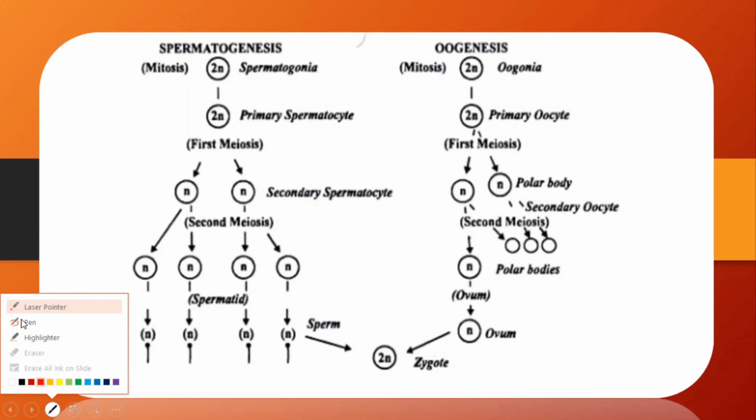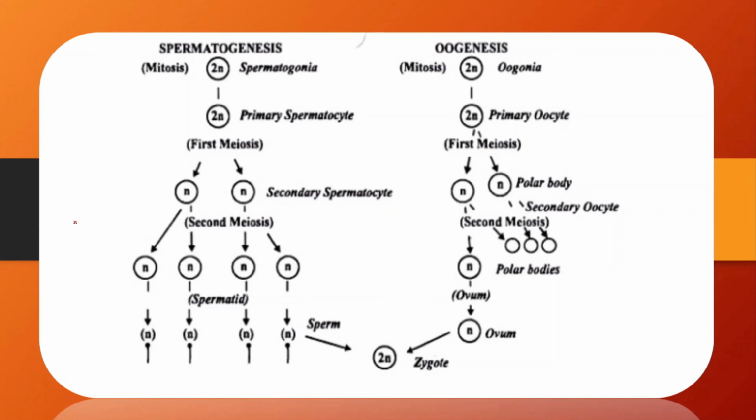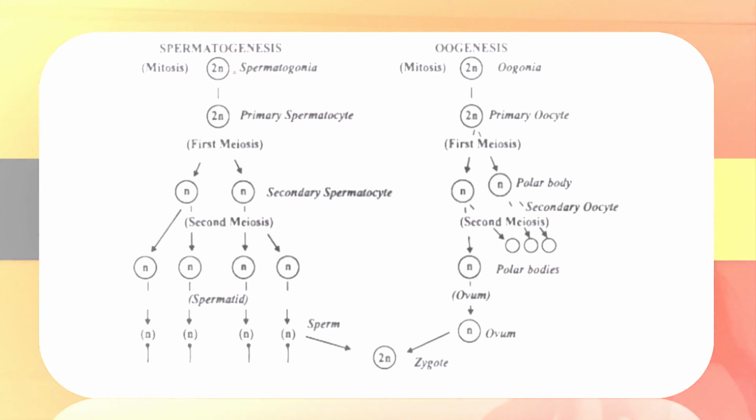This diagram is showing the comparative study of spermatogenesis and oogenesis, the formation of sperm and here the formation of ovum, which we have already discussed earlier.